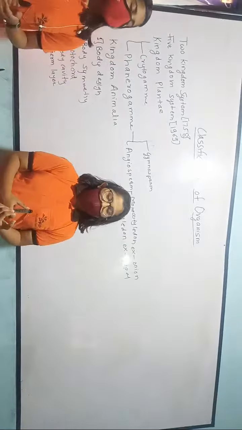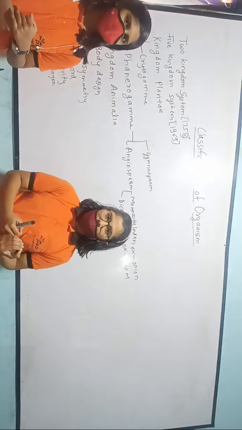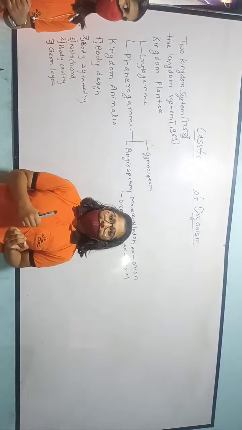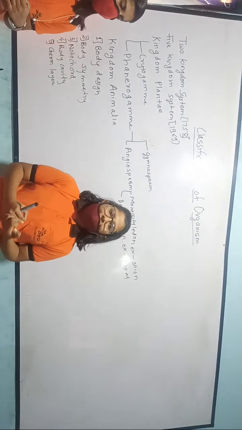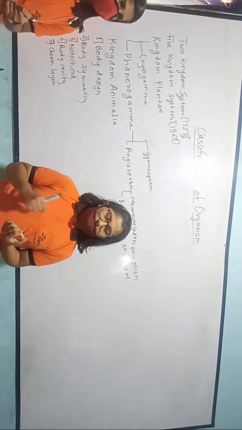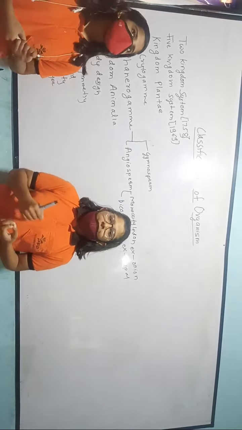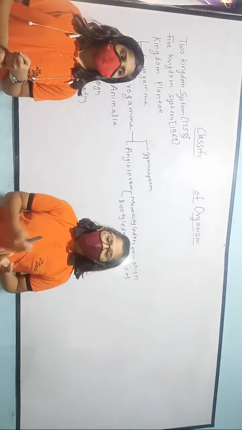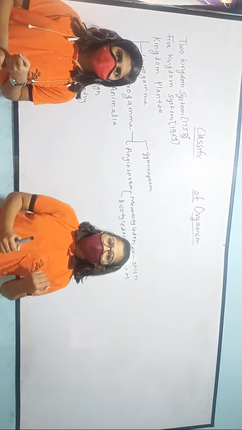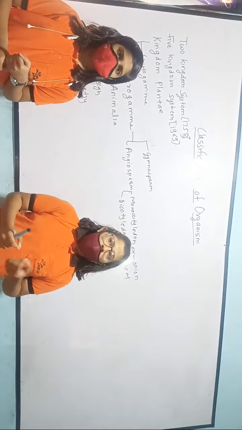Now, the two kingdom system. As we know, there are so many differences between animals and plants. Plants are stationary, meaning they cannot move around. Animals are not stationary and can move around wherever they want. Plants are autotrophic and animals are heterotrophic. So it is very hard to study them together. So Carl Linnaeus introduced his two kingdom system, with first kingdom Plantae and second kingdom Animalia, to make it easier for us to study them.